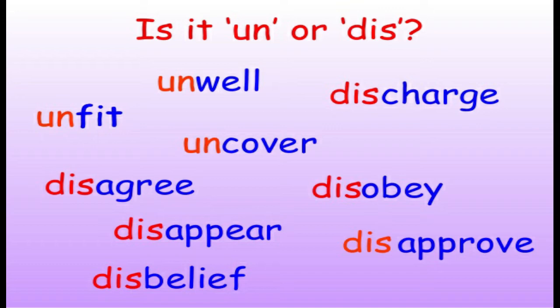The letters that are in red are the prefixes. Prefixes, you know it already, adding group of letters at the beginning of the root word. So here we have unwell, discharge, unfit, uncover, disagree, disobey, disappear, disapprove, disbelief.